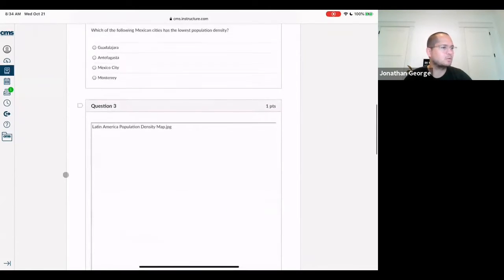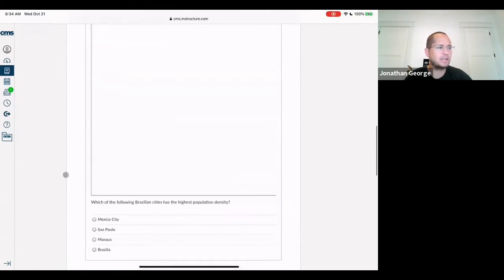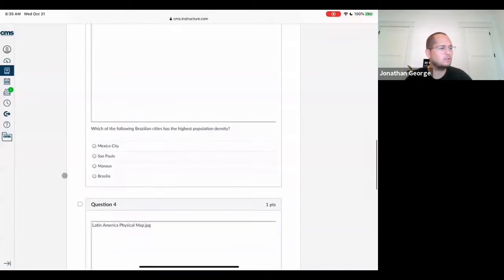Next one, same issue here. Some of you picked Mexico City. Which of the following Brazilian cities has the highest population density? A lot of you picked Mexico City, which is not in Brazil. So you got to make sure you're reading the question carefully and reading the map carefully in order to properly answer these questions. So go ahead and do so now.